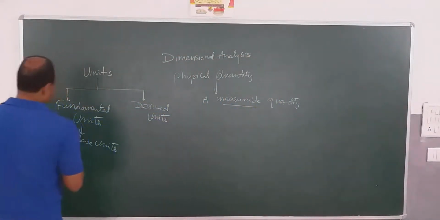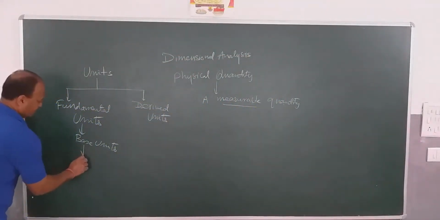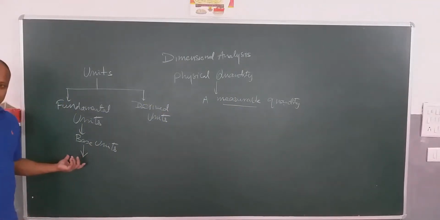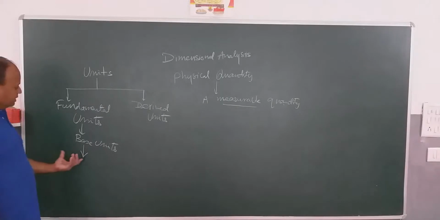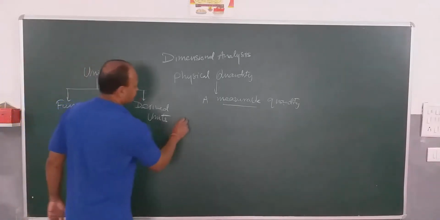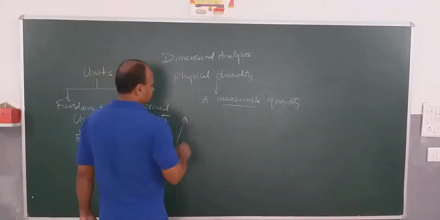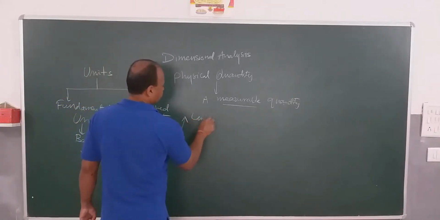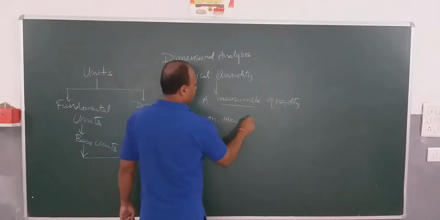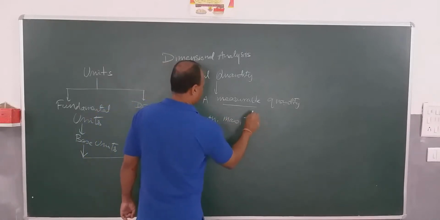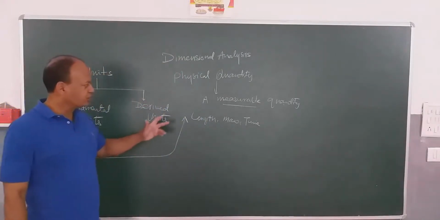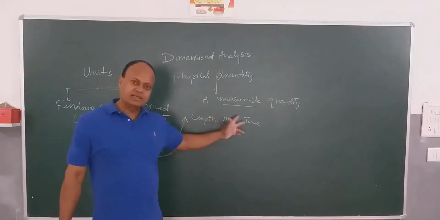In the earlier days, there were only three basic units: the units of length, mass, and time.